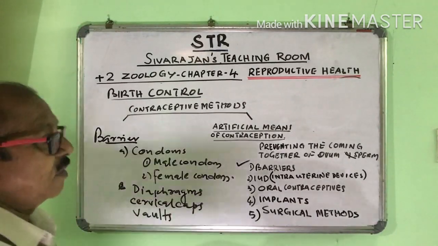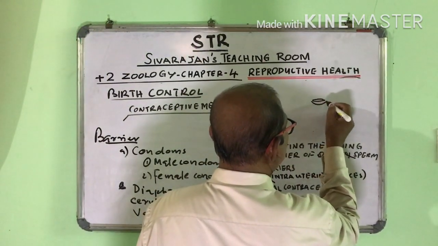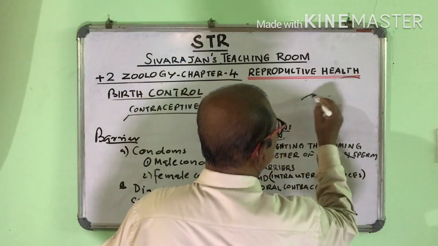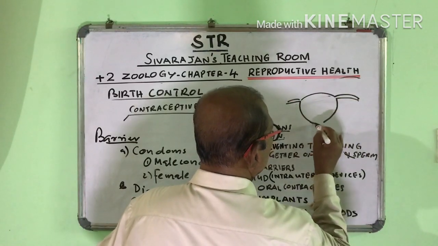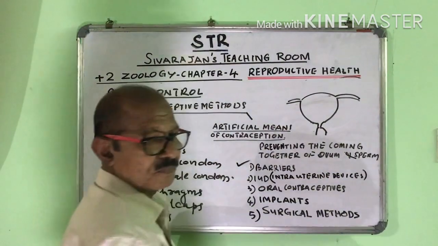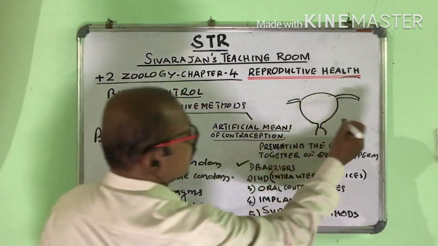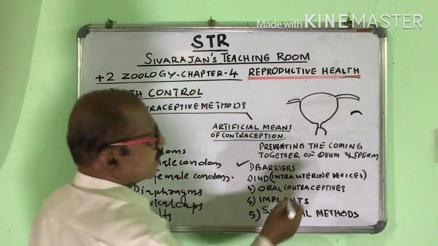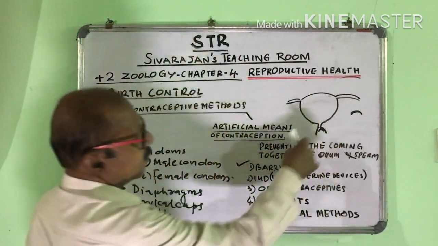These are small cap-like structures. See, this is the uterus, here is the cervix and this is the vagina. So small round cap-like structures are inserted into the vagina. It will remain like this.